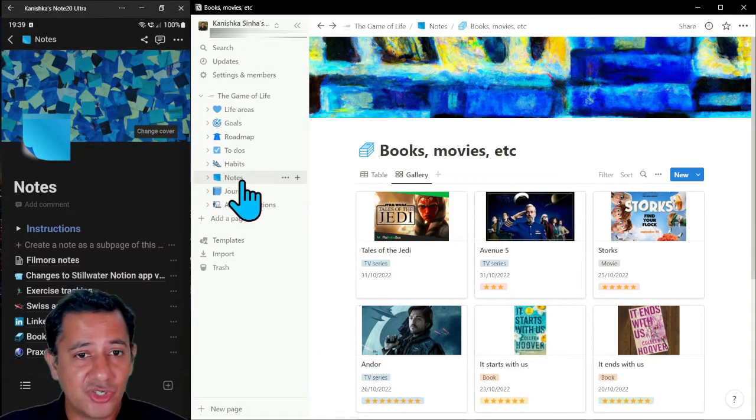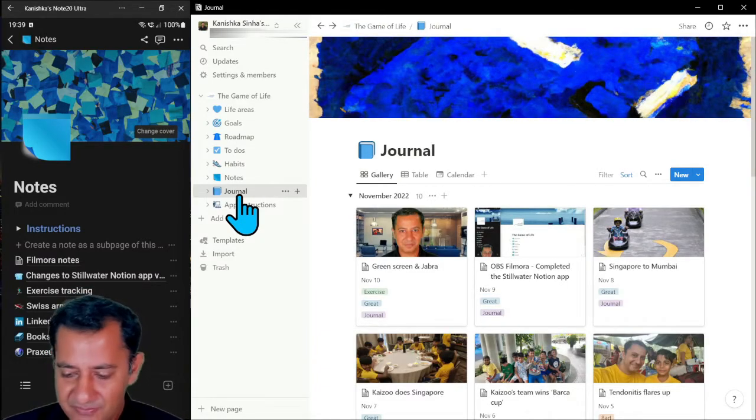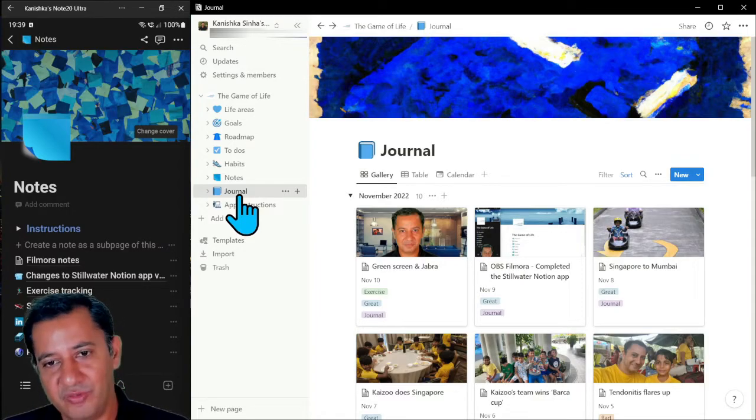So the next thing I'm going to show you is the journal. The journal is where you can document your learnings. It's closing the loops, your learnings, your reflections, what you want to create in your life, the narrative of your life. You can kind of create it over here.